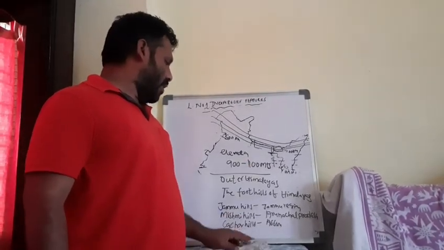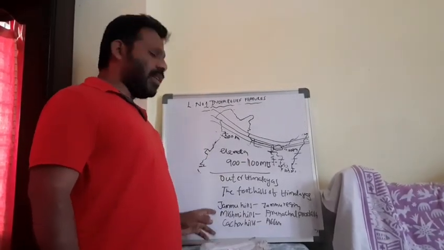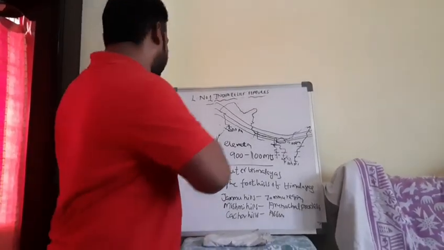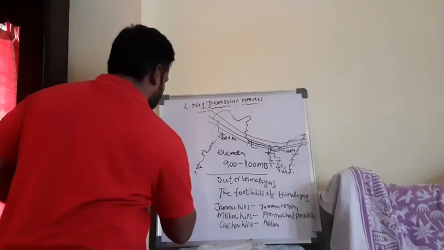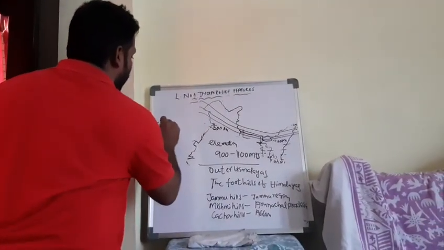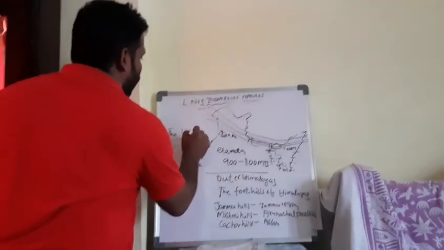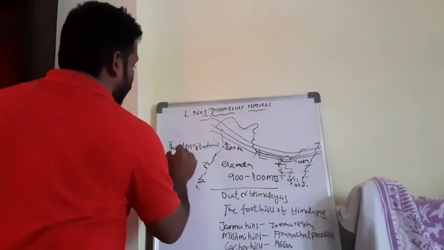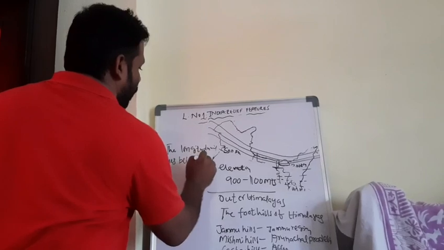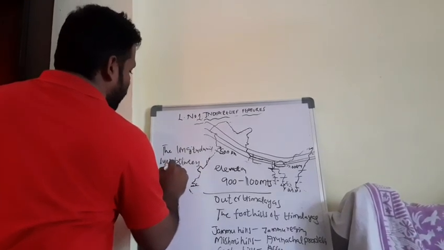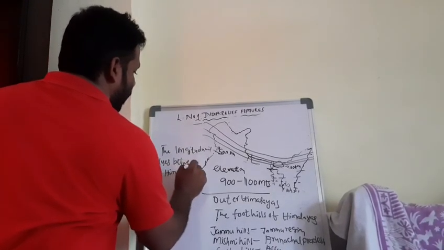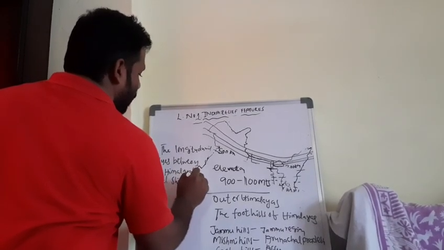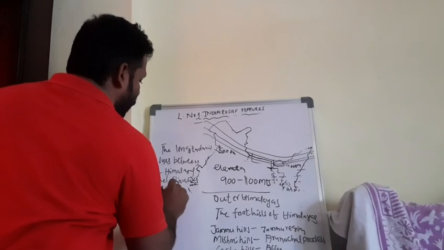One more important remarkable feature regarding the Shivaliks, which we will discuss now. The longitudinal valleys that lie between the Lesser Himalayas and Shivaliks are called dunes.